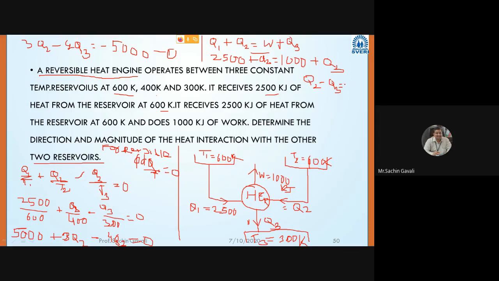Correct? This is equation number 2. Now equation 1, 3Q2 minus 4Q3 is equal to minus 5000, and Q2 minus Q3 is equal to minus 1500. That you have to solve. These are simultaneous equations. After solving, give me the value of Q2 and Q3.